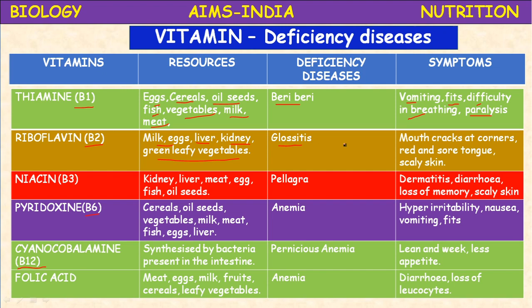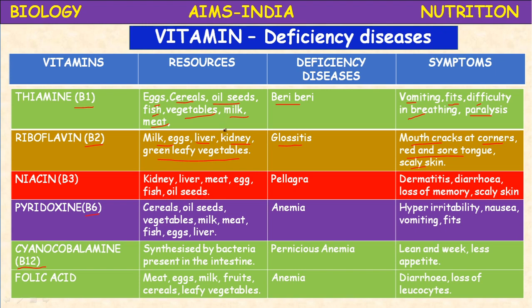Riboflavin deficiency is the most common deficiency in people. Mouth cracks at corners, red and sore tongue, and scaly skin are the symptoms of glossitis.